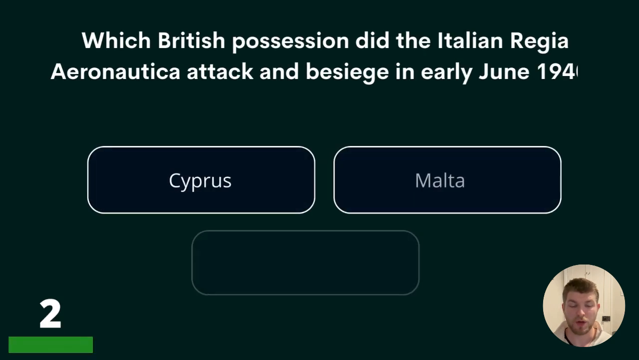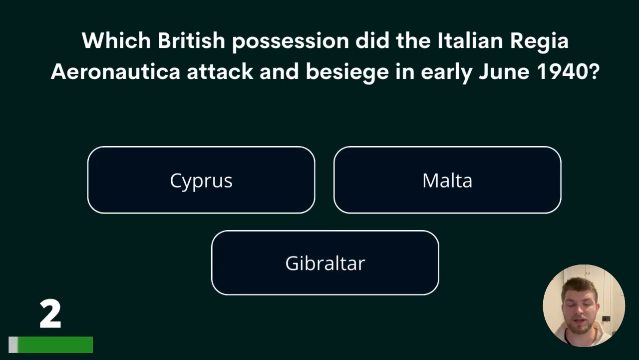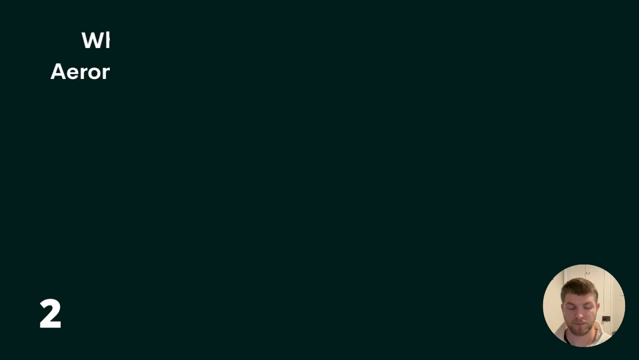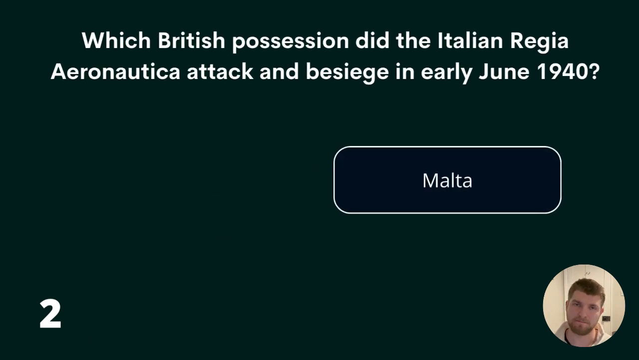Question 2. Which British possession did the Italian Regia Aeronautica attack and besiege in early June 1940? Cyprus, Malta or Gibraltar? The answer is Malta.